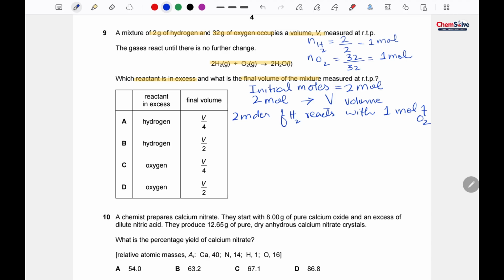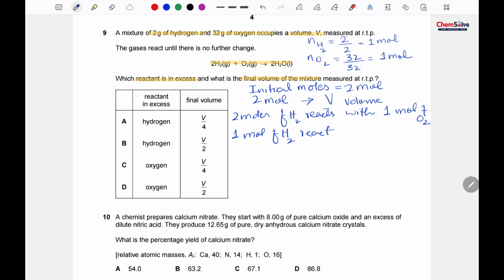Okay, so if this is the scenario, then 1 mole of hydrogen, which is the quantity we have here, will react with half of the oxygen.